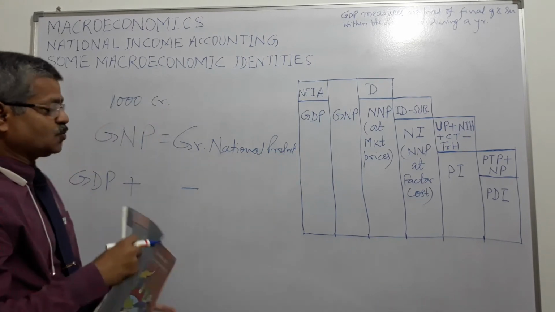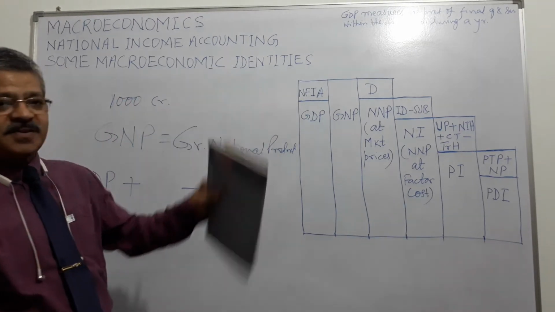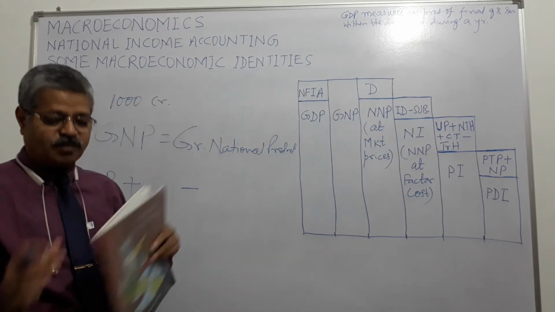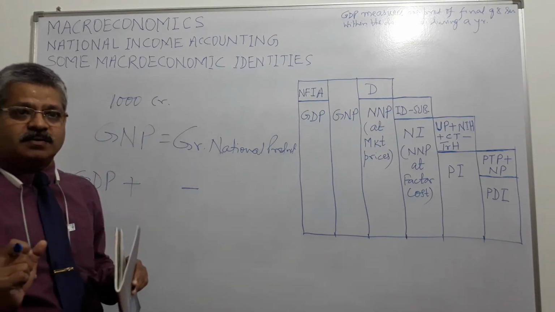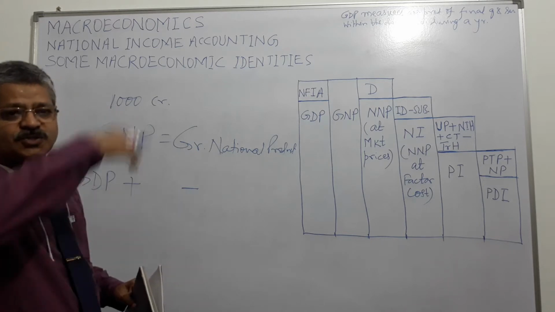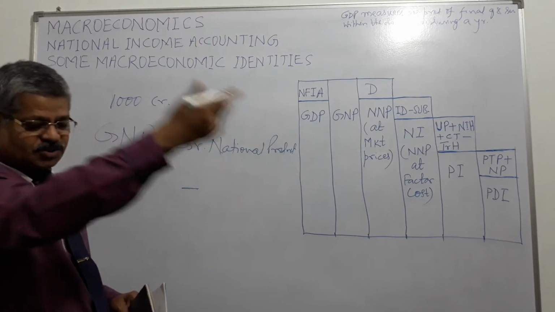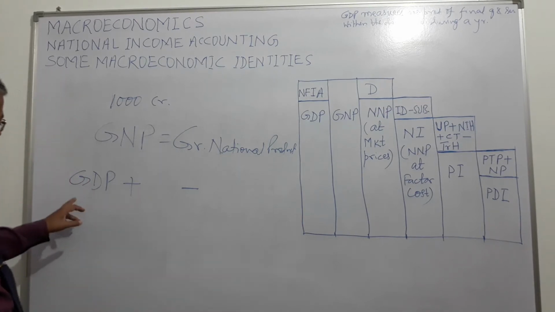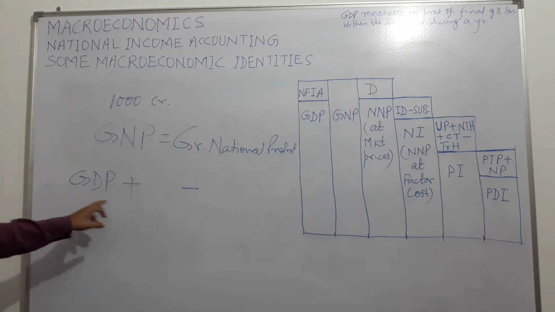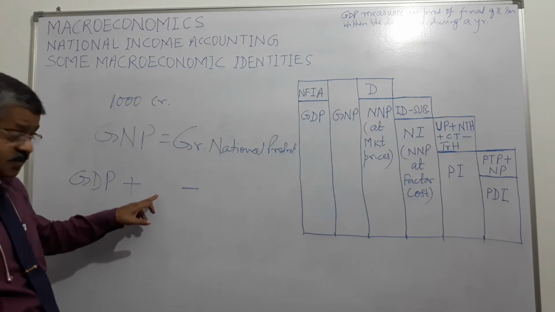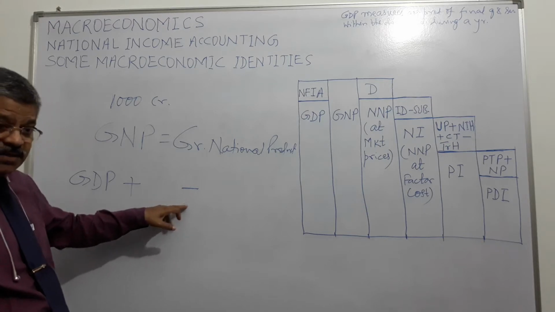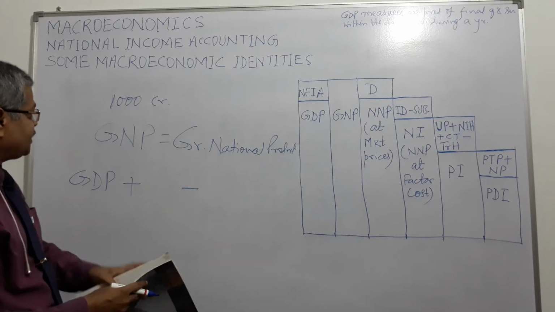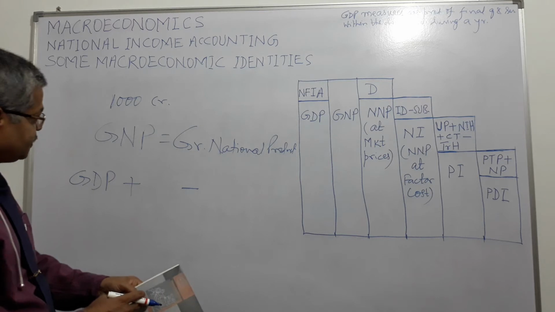Gross national product. So once again, GDP measures aggregate production of goods and services produced within a domestic economy during the period of a year, right? Thousands of Indians work abroad, earn. Thousands of foreigners work in India and they earn. So when we add in GDP what is earned by the Indian factors of production abroad and we subtract the rest of the world's factors of production working and earning in India, then we get gross national product, right?